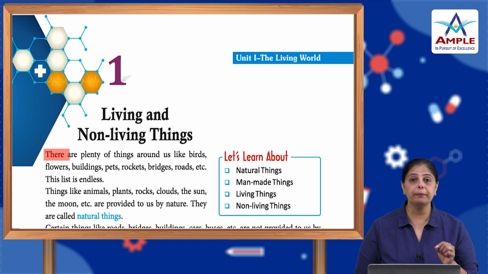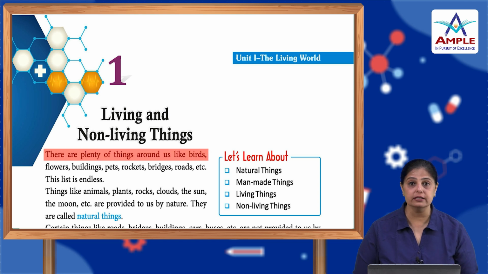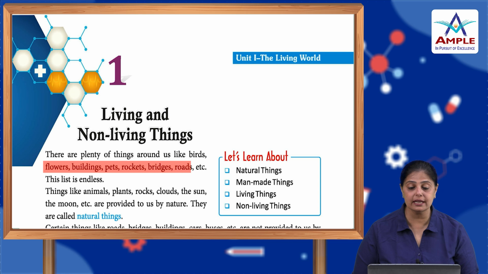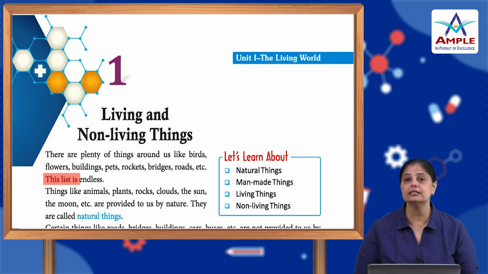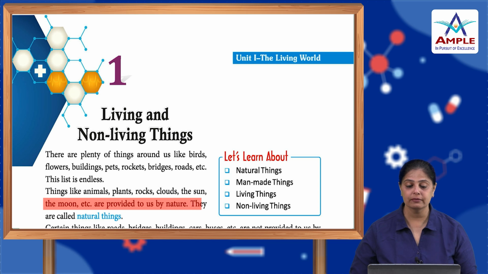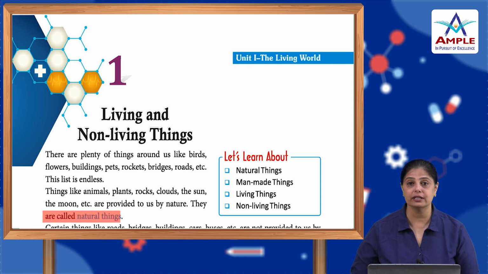There are plenty of things around us like birds, flowers, buildings, pets, rockets, bridges, roads, etc. This list is endless. Things like animals, plants, rocks, clouds, the sun, the moon, etc. are provided to us by nature. They are called natural things.